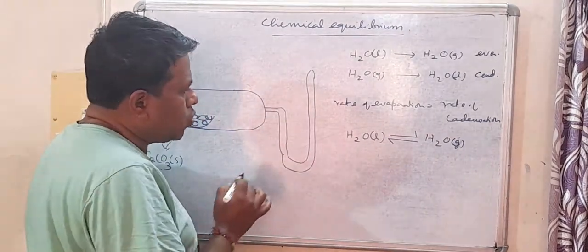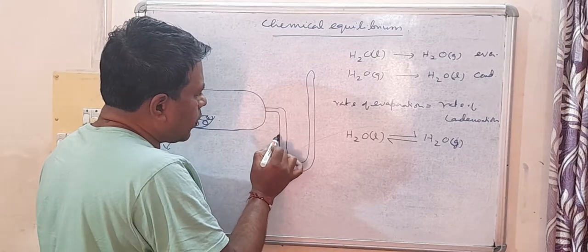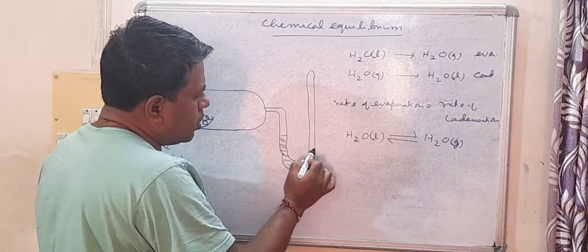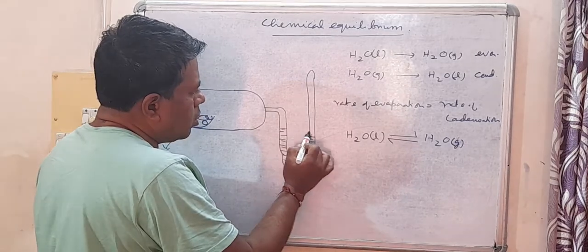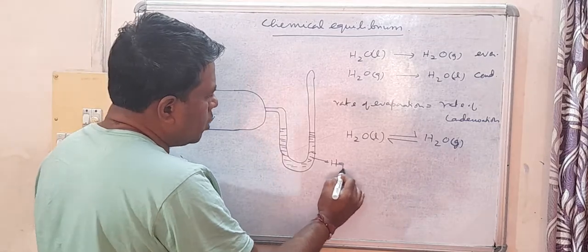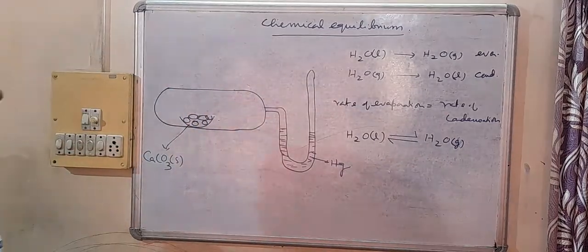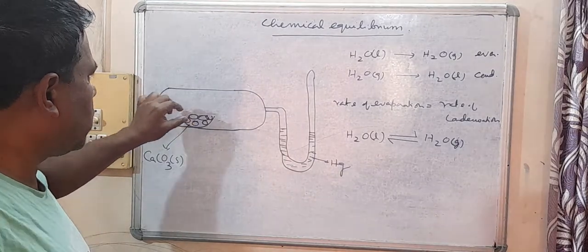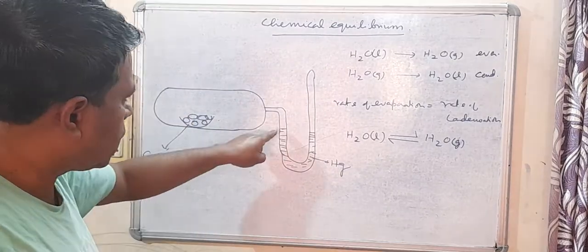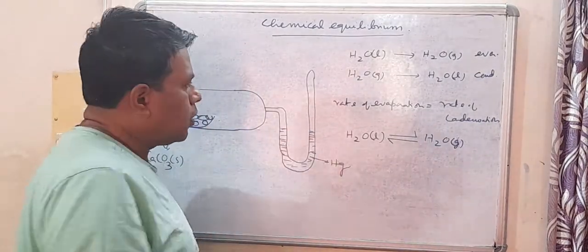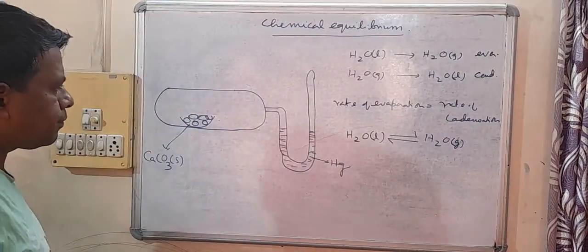In this U tube we have mercury. Mercury is liquid. So we have mercury here, we have calcium carbonate solid here, and the height of mercury in both the limbs